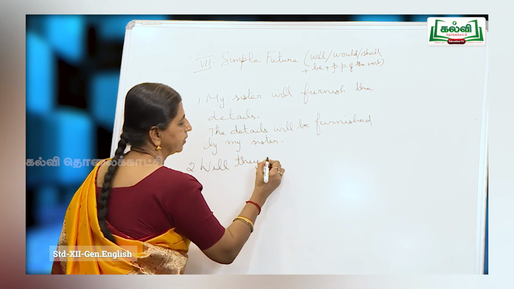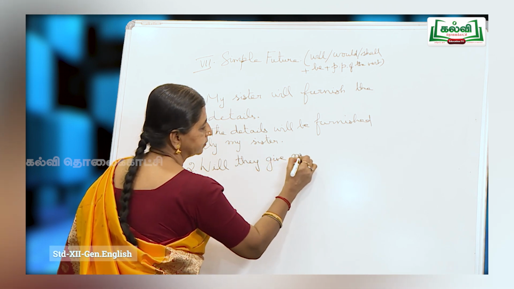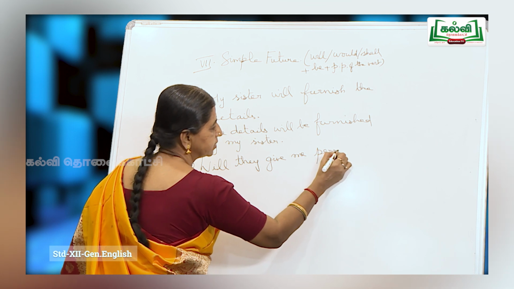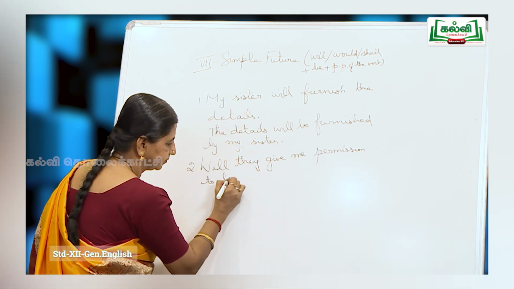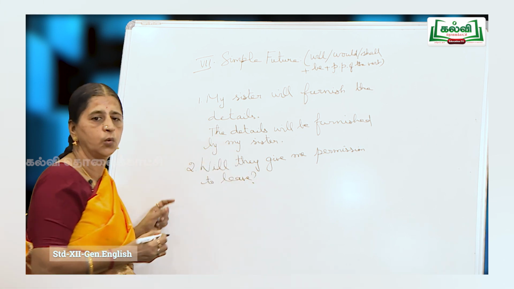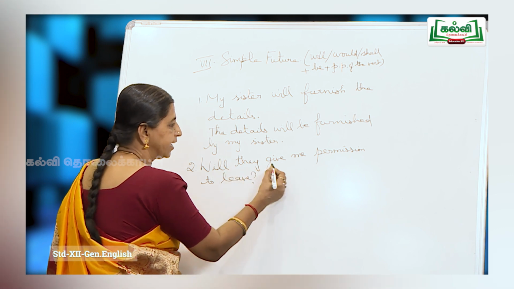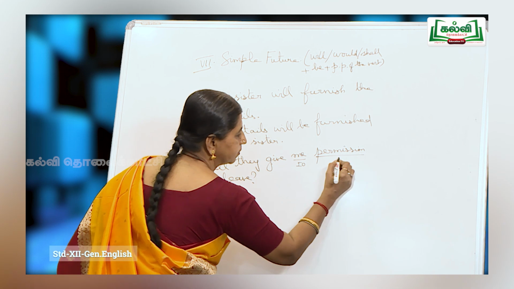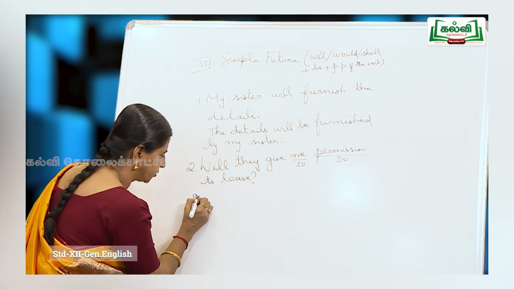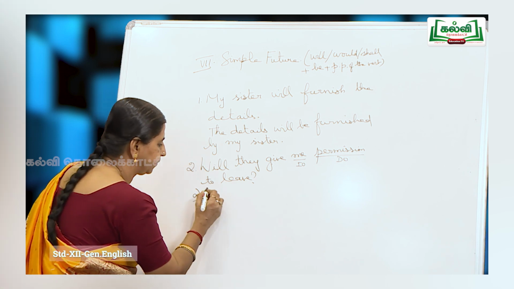Will they give me permission to leave? Now, will they give whom? Me, indirect object. Will they give what? Permission, direct object. So, first I will convert it into a statement so that you can understand it easily.